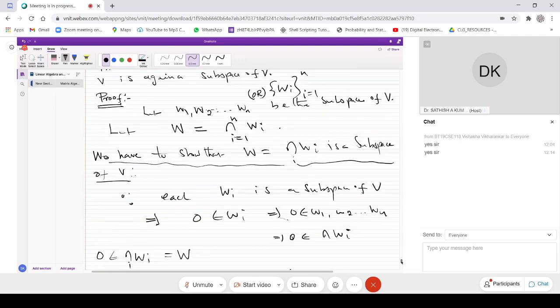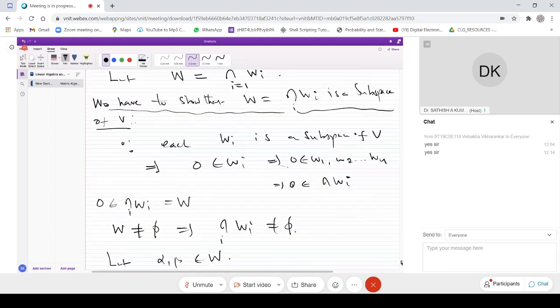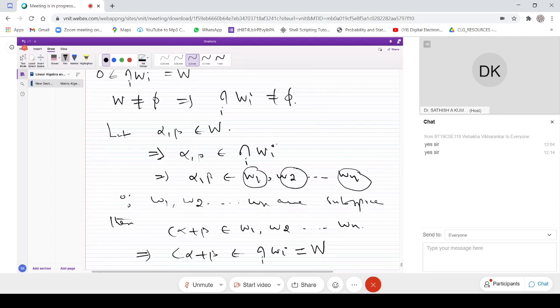We have used very simple algebra, and the only concept used is that W1, W2, etc., Wn are subspaces. First we show that it is non-empty, so at least some element is there. Then we take two vectors alpha, beta in W. Since W is the intersection of Wi, they are in every Wi, so in all of W1, W2, etc., Wn.